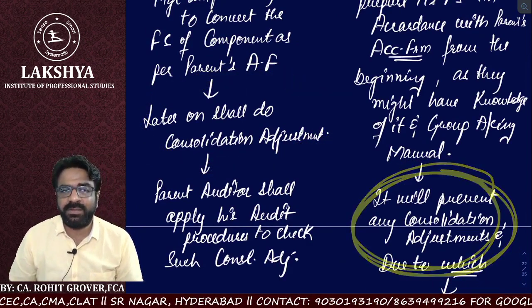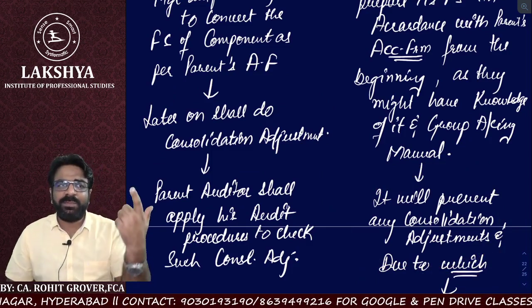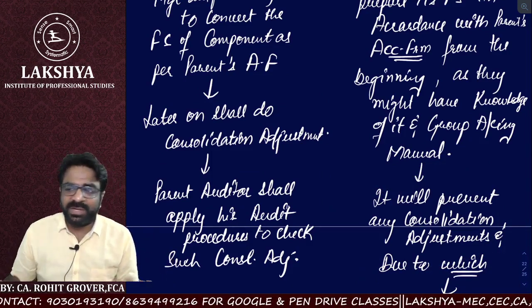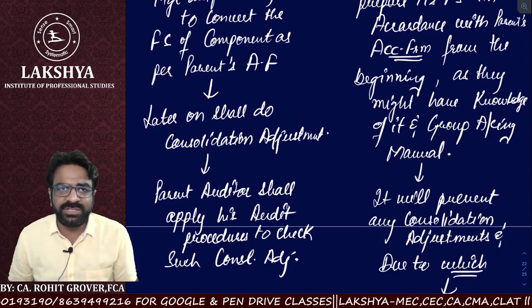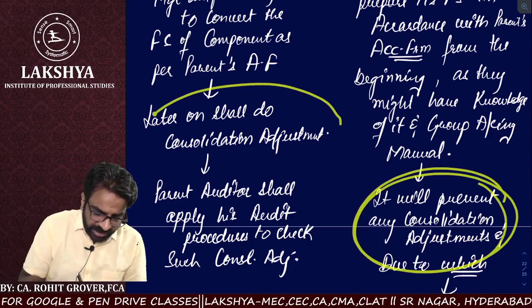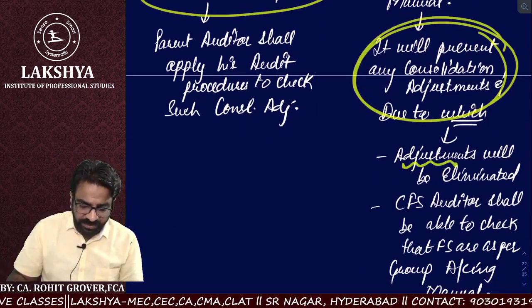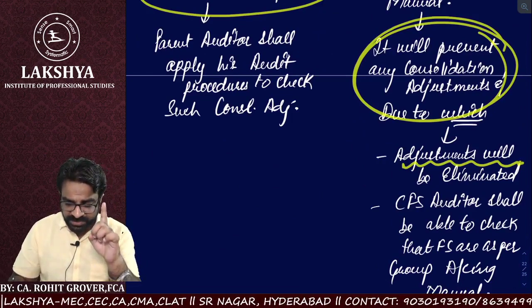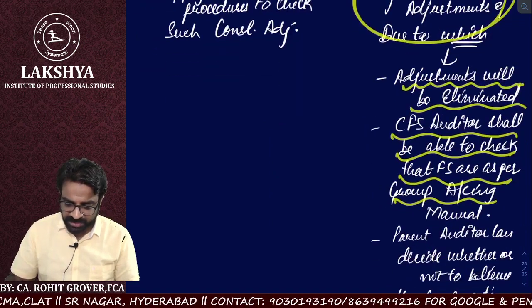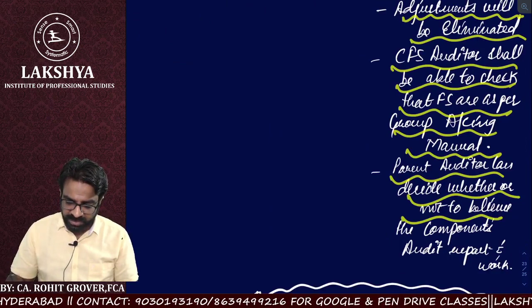Why will our time be saved? Are we converting here now? No, we are not converting. Right from the beginning we are preparing as per the accounting framework of the parent. So it will definitely save our time for the conversion, consolidation statements or adjustments. Yes, it will save the time here, whereas it would consume the time there. Are you getting the point? Due to which adjustments will be eliminated, and the CFS auditor shall be able to check the financial statement as per the group accounting manual, and the parent auditor can decide whether or not to believe the component's audit.